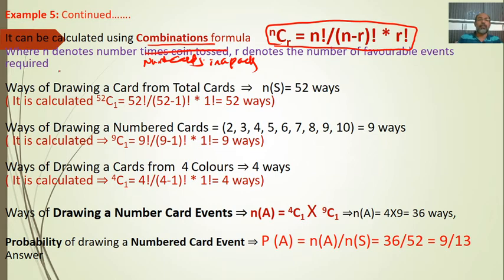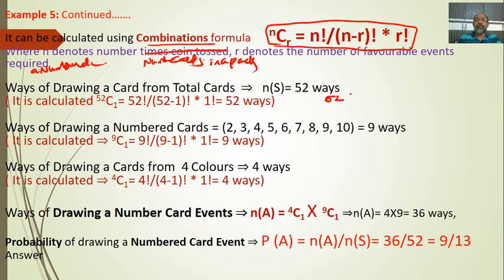R denotes the favorable events. What is the favorable event? A numbered card. We want a numbered card, right? So this is with regard to the ways of drawing a card from total cards. That is, drawing a card means one card. 52C1 is 52 factorial divided by 52 minus 1 factorial into 1 factorial, which is equal to 52 ways, because this calculation is in this way.